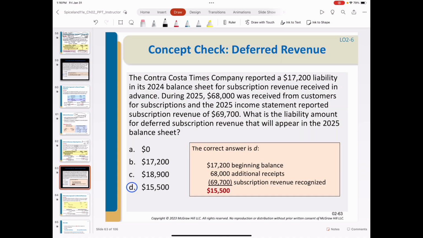This is a practice to check the balance of deferred revenue in 2025. We can use the T accounts of deferred revenue. In 2024, the liability balance was $17,200. $68,000 was received from customers for the subscriptions. So this is considered a prepayment from the customer, so deferred revenue increases by $68,000.